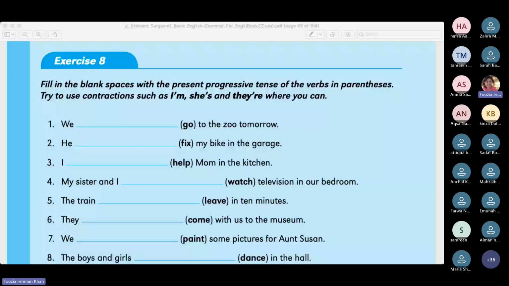And when you are done, please raise your hands. And if you do not know the meaning of any of the vocabulary terms, please go to your chat box and write it down. If there is any confusion you're not following, please write that down in the chat. I'll read chat from time to time and I'll try to answer all your queries. I'm waiting for your raised hand, guys. When you complete the task, please raise your hands. And by the way, we are on page 64 if you have the books with you.